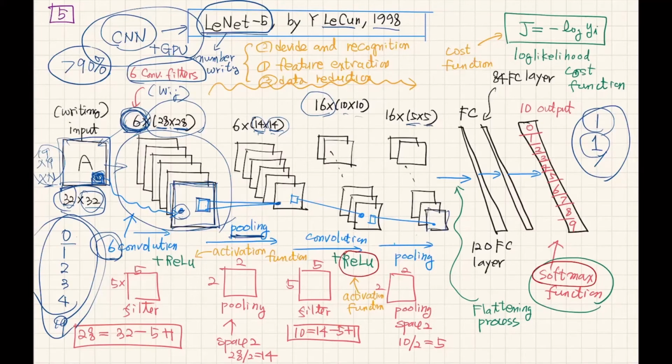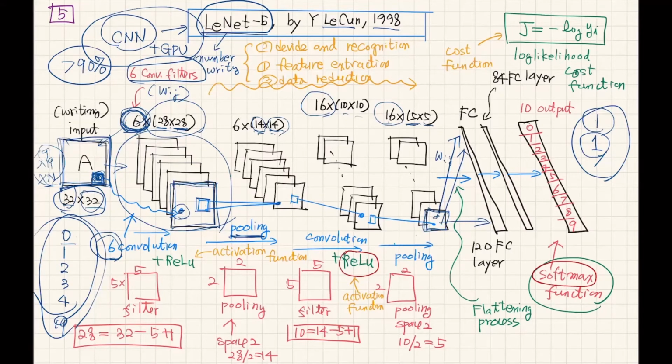So initially, the input matrix was 32 by 32. And after this pooling layer, our output matrix size is 5 by 5, and the number of layers was 16. Then each element is connected to a fully connected layer. Of course, during this full connection, we also need to find the weights.